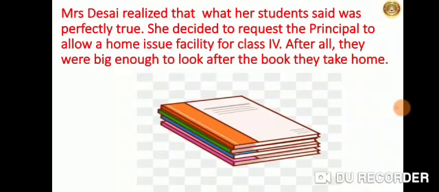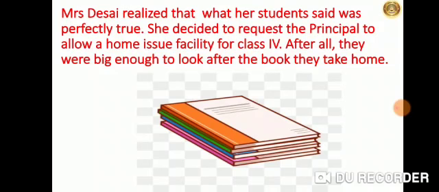Mrs. Desai realized what her students said was perfectly true. So now Mrs. Desai realized that although she had given this piece of good news to the students, it made little sense because these students did not have much time to read the books in the library. She decided to request the principal to allow them a home issue facility for class 4. After all, they were big enough to look after the book they take home.